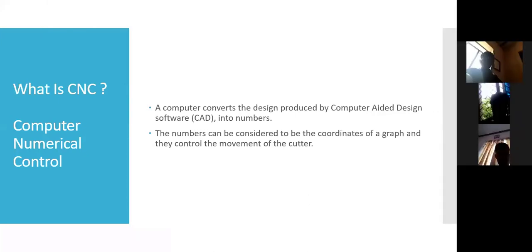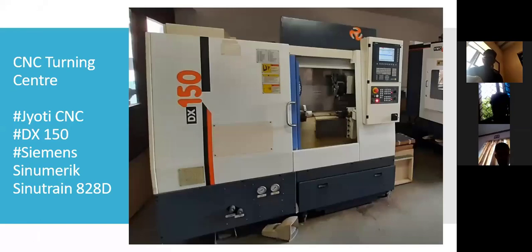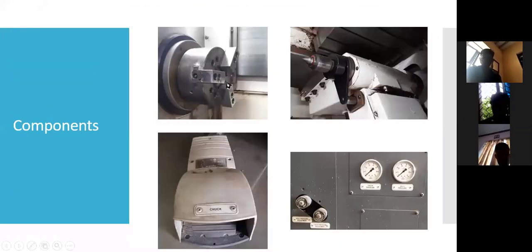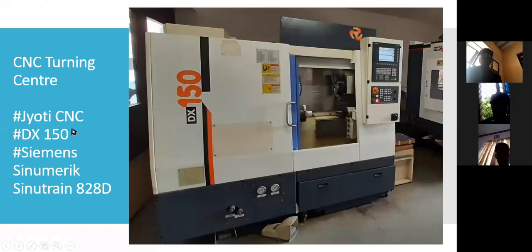Now the next is the machine for which we will learn the programming. It is a CNC Turning Center. It is also called a CNC lathe. The same machine can be recognized as a CNC lathe. The manufacturer is Jyoti CNC Automation Private Limited, who is the manufacturer of this machine that you can see on the screen.